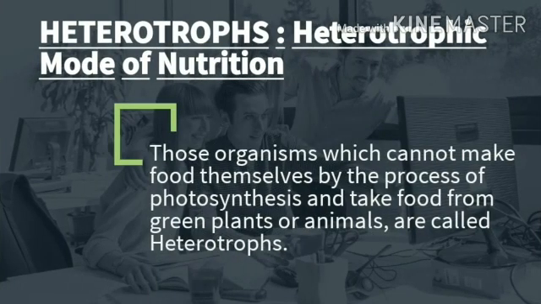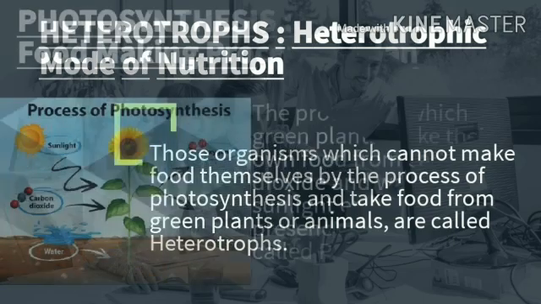Next, we will discuss heterotrophs and heterotrophic nutrition. The organisms that cannot make their own food by photosynthesis and take food from green plants or animals are called heterotrophs. This mode of nutrition is called heterotrophic nutrition.